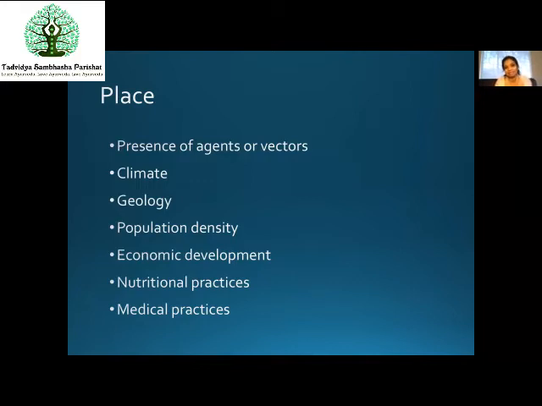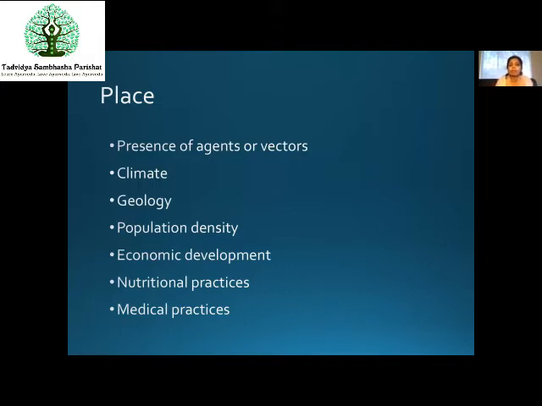Population density, very important one, especially for infective diseases. See that why India was considered very dangerous place for virus to spread, because we have a lot of population, very high density of population. So the people come into contact very often, and thus the risk of spreading the infection is very high. That is what we are looking at, the numbers, right? Right now it is spreading like anything, multifold spreading.